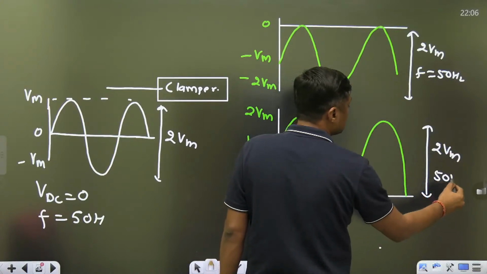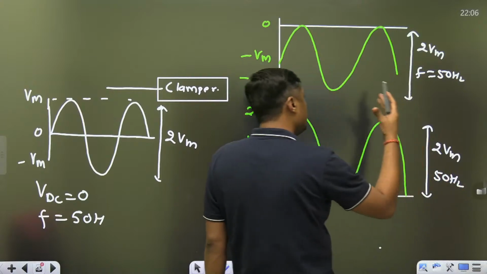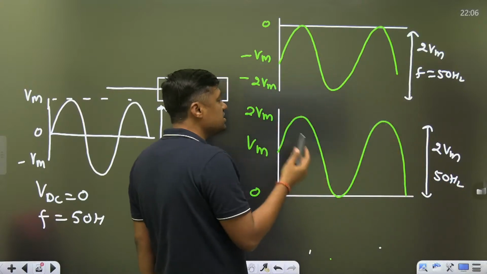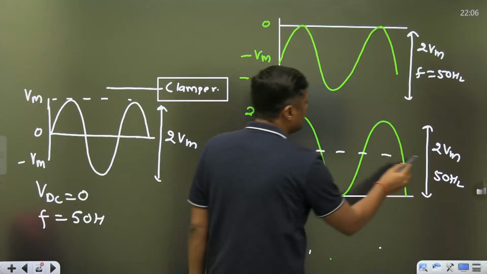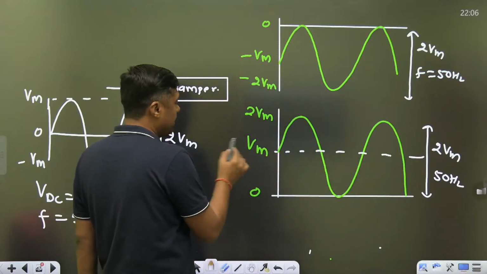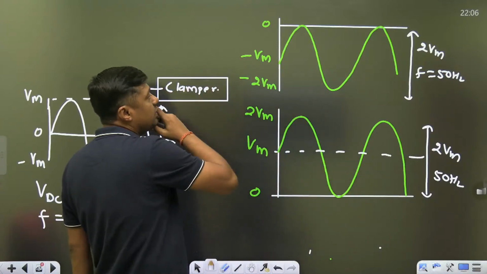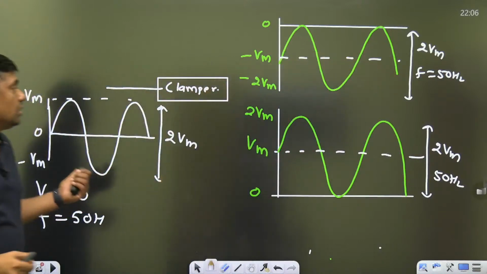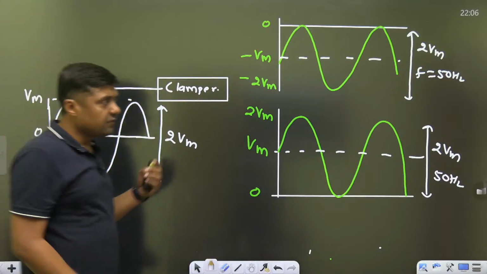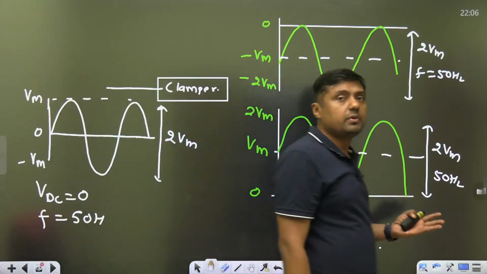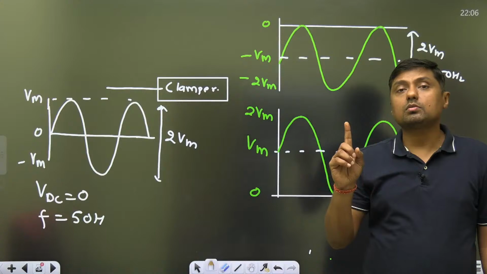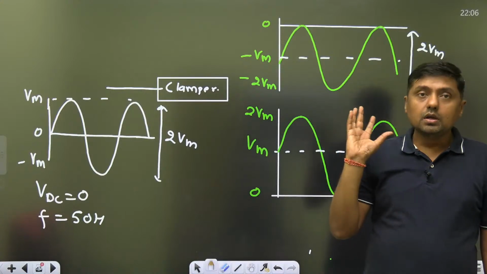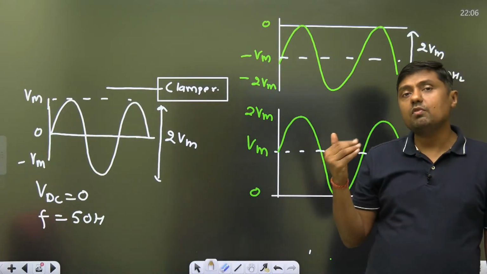What is the frequency? 50 Hertz. The swing remains same, frequency remains same, but what is the change in? Only the DC level. What is the DC level here? Vm. What is the DC level here? Minus Vm. And what is the DC level of the input? 0. Shape will remain same, frequency will remain same, swing will remain same, only there is a change in what? DC level. And that's why it is called DC level translator.